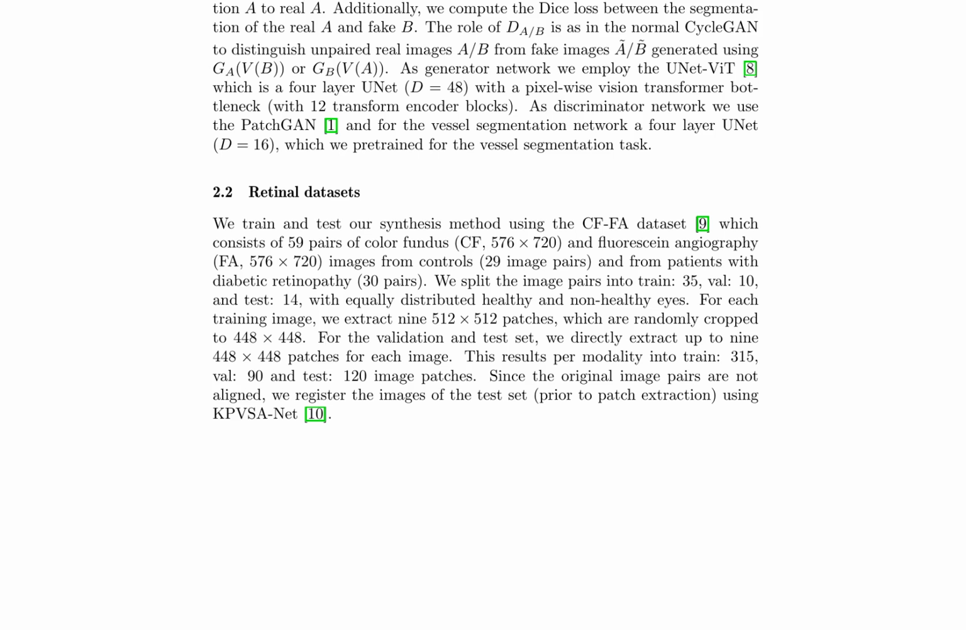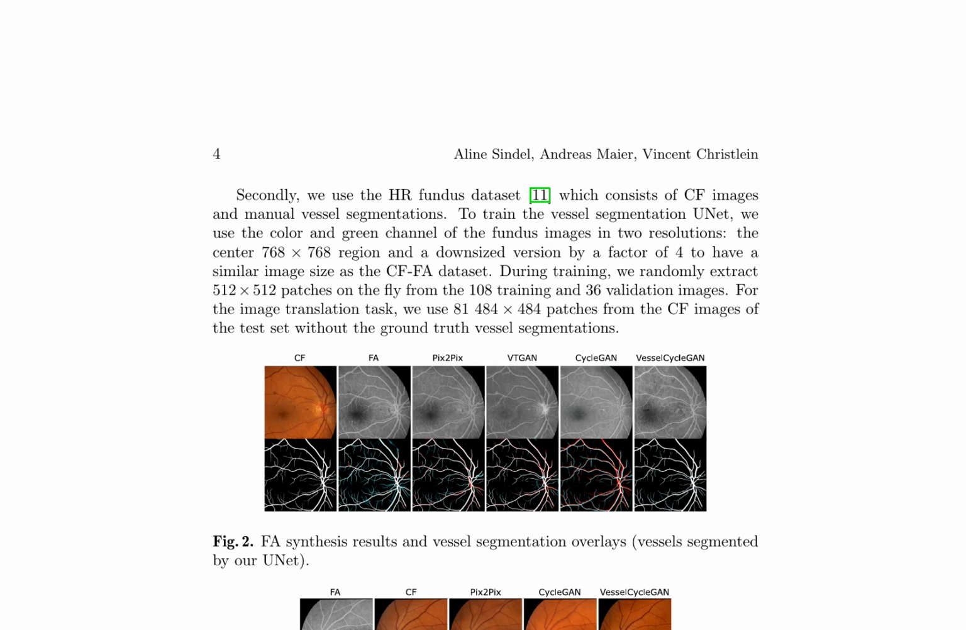The identity consistency loss becomes modified to learn the aligned one-way image translation task of vessel segmentation, as shown in equation 2. The authors utilize the UNet ViT as the generator network and the PatchGAN as the discriminator network. The vessel segmentation network is a 4-layer UNet, which is pre-trained for the vessel segmentation task.